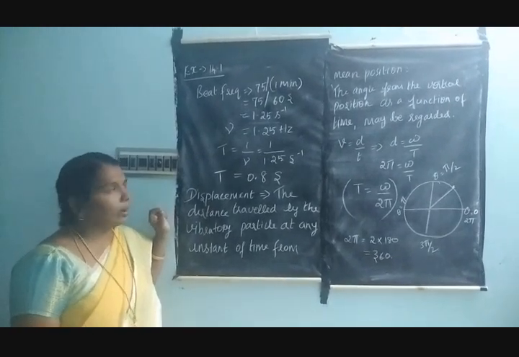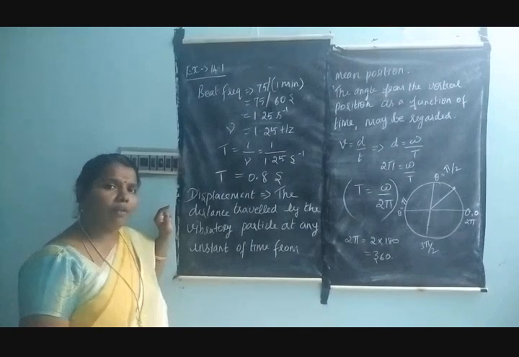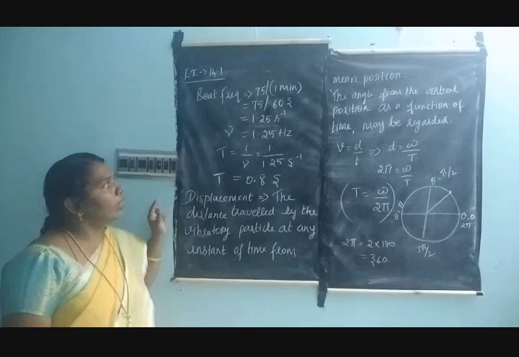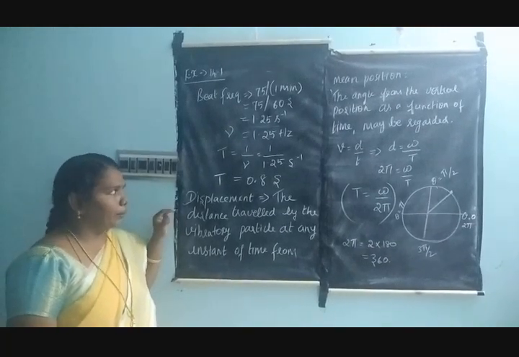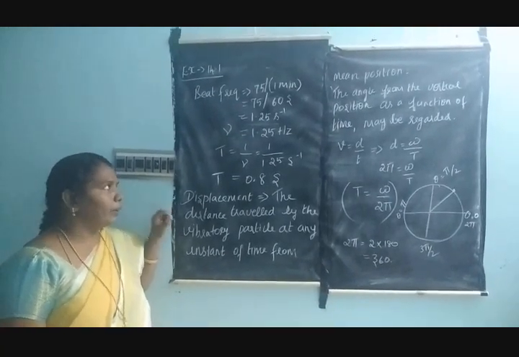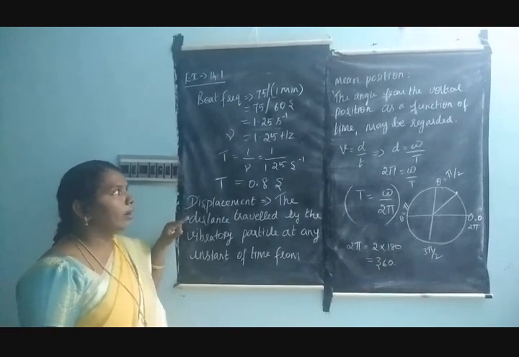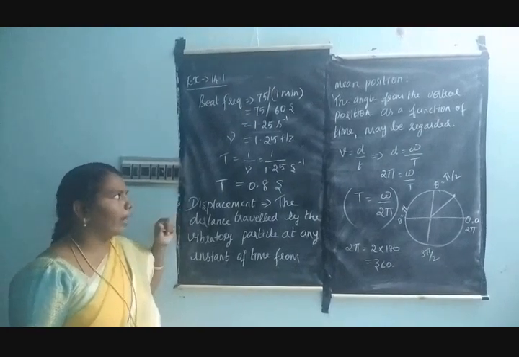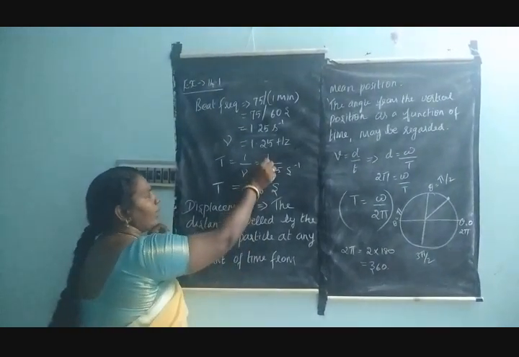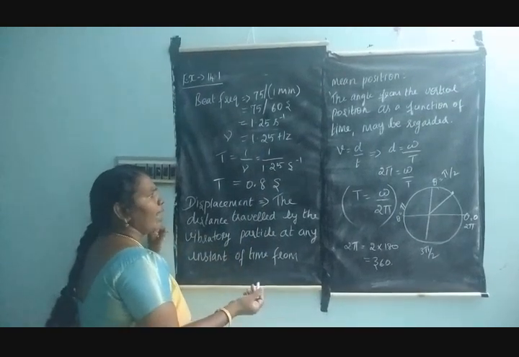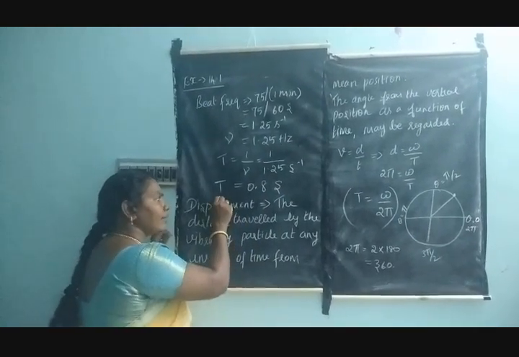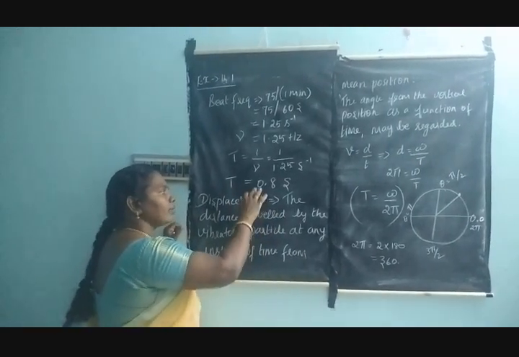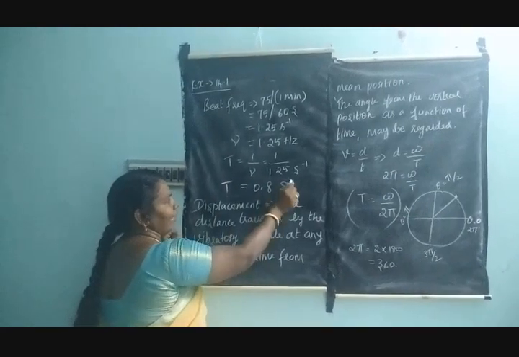In order to calculate the time, what is the formula? The time is inversely proportional to the frequency. So T is equal to 1 divided by nu. Therefore, T is equal to 1 divided by 1.25 per second, or Hertz. When I divide 1 by 1.25, what is the answer? Finally, I got the time. Therefore, the time period of the heartbeat is 0.8 seconds. So this is the final answer.